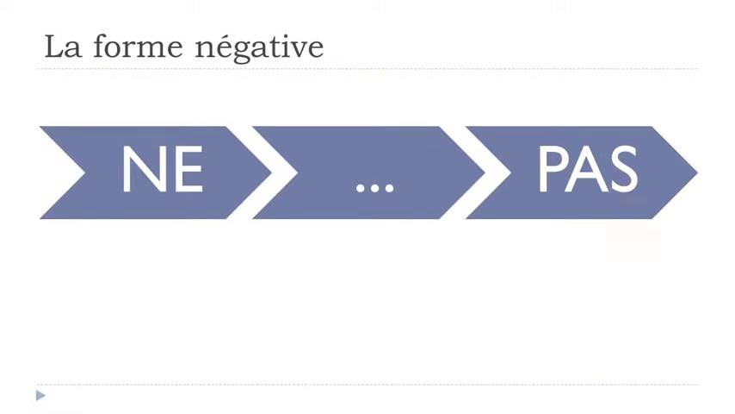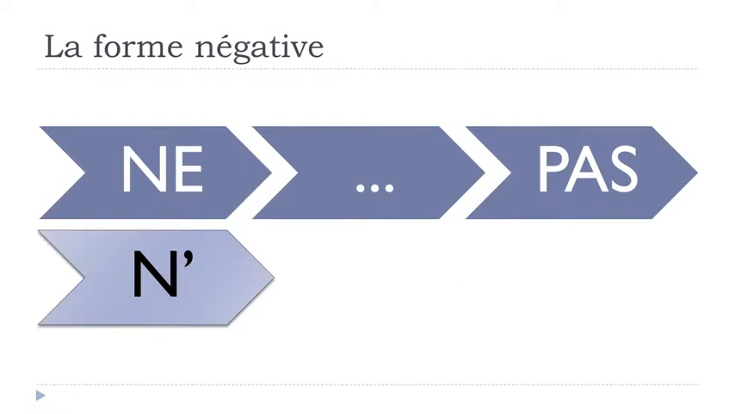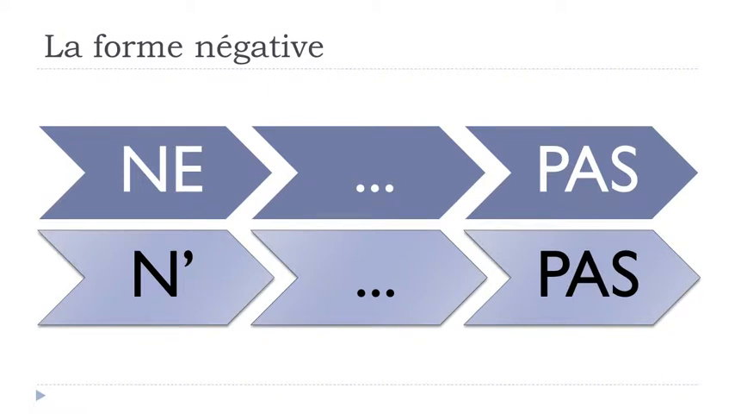Remember one thing: in some cases we will have verbs starting either with a vowel or with h plus a vowel, and in French h is not pronounced. So for these verbs, the e of ne will have to disappear and it will be written like that, n apostrophe. Then will come the verb, and after that doesn't change, it will be pas.